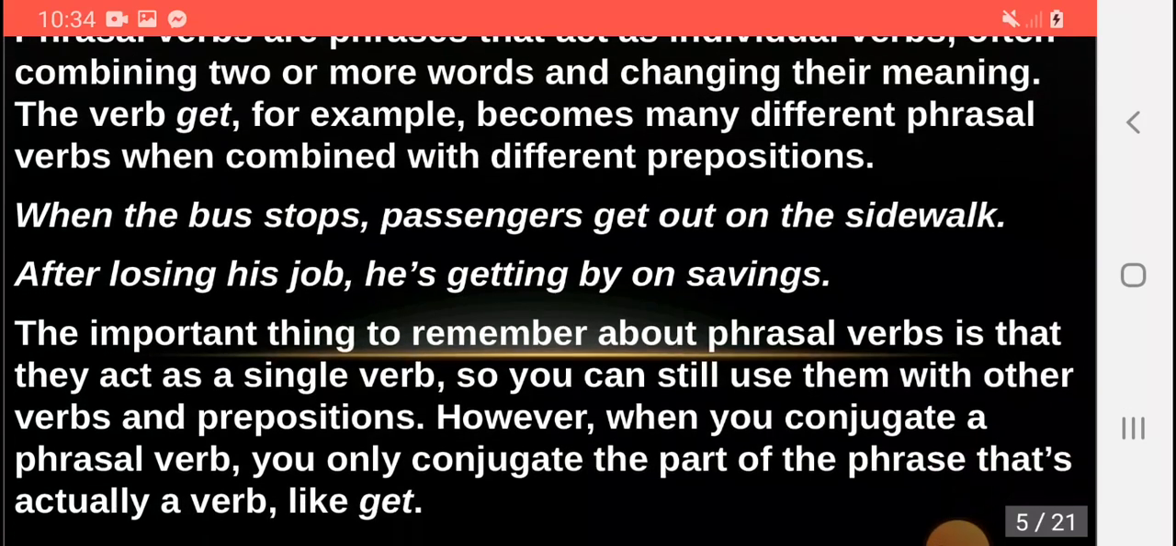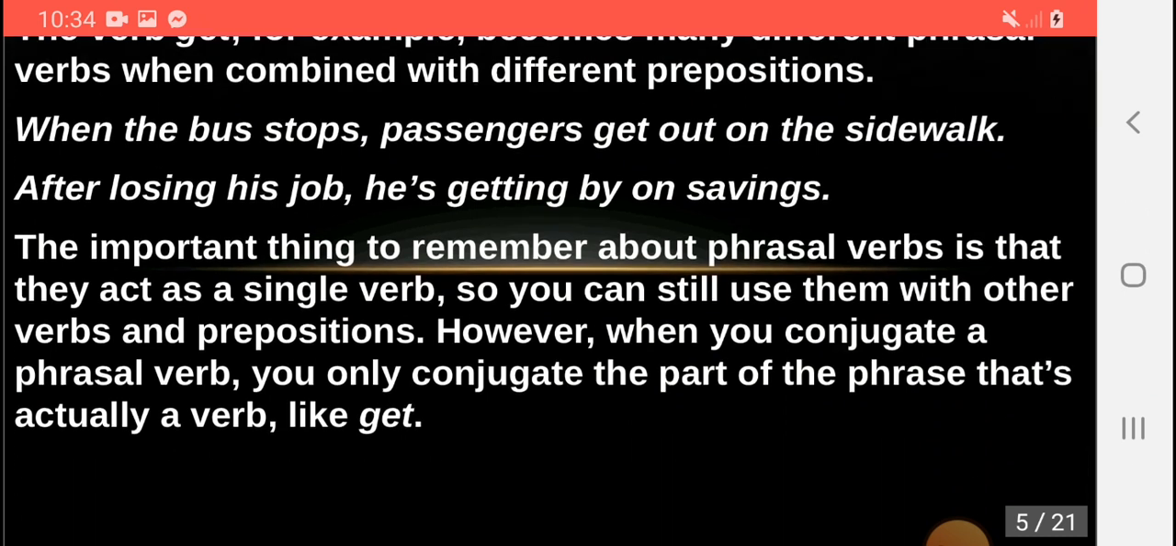The important thing to remember about phrasal verbs is that they can act as a single verb, so you can still use them with other verbs and prepositions. However, when you conjugate a phrasal verb, you only conjugate the part of the phrase that's actually a verb, like get.